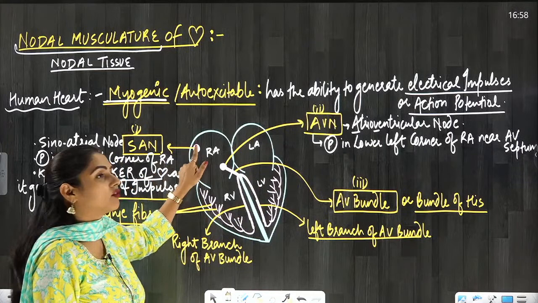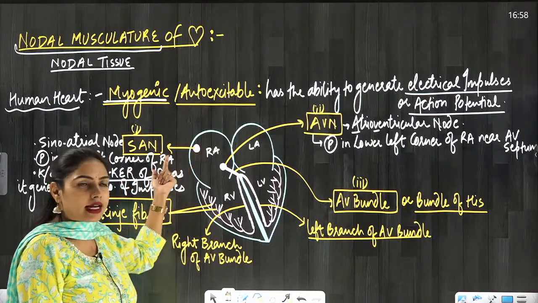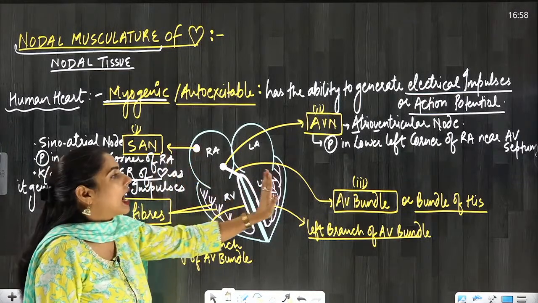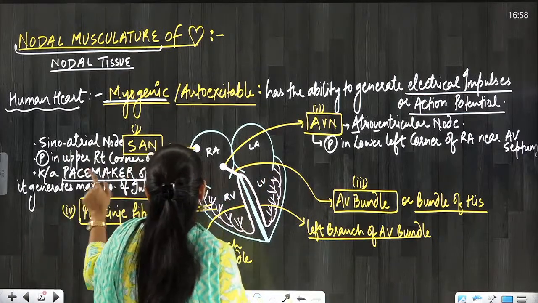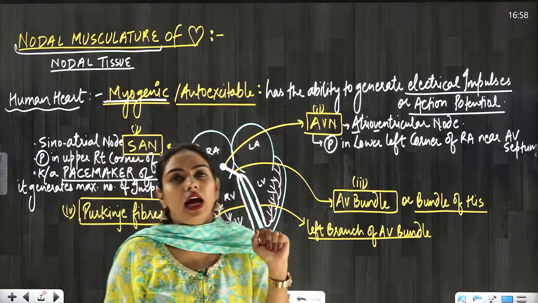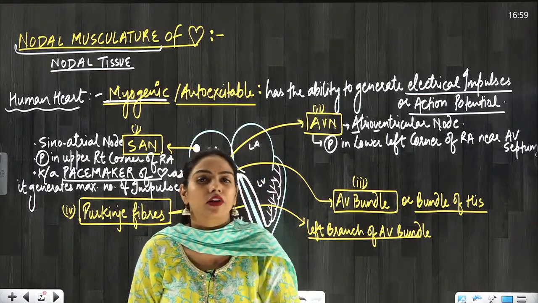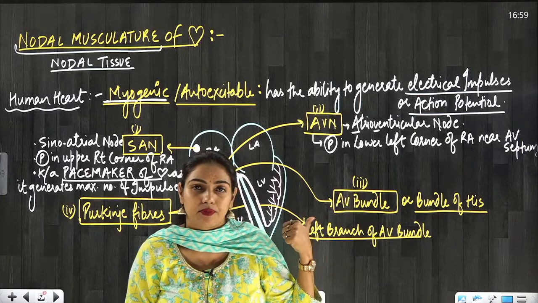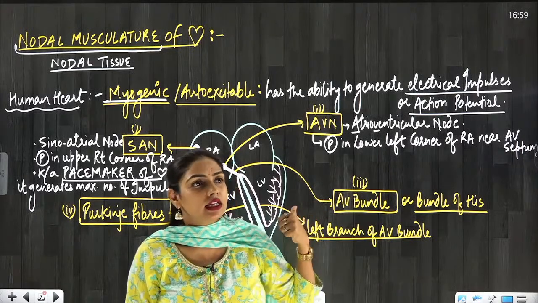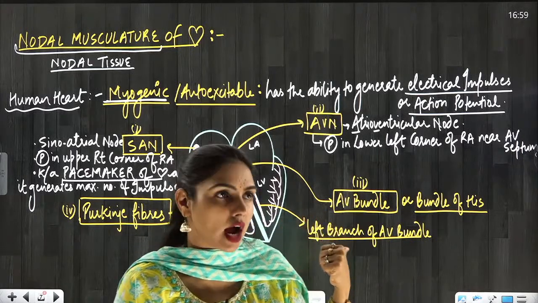Inside the right atrium, one is in the upper right side, one is in the lower left side. Now after SAN, if any other node has the ability to generate the maximum number of electrical impulses, that is AVN. That is why it is known as the pace setter of the heart.